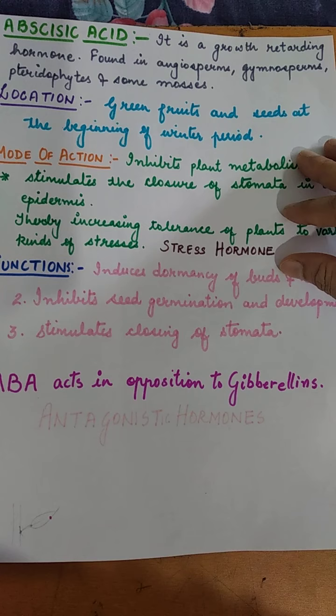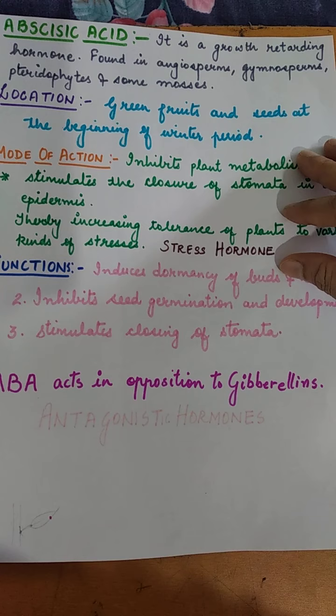Hello students, today in this phytohormone section series, we are going to deal with our last phytohormone, which is abscisic acid. As we know, phytohormones are categorized into two categories: plant growth promoters and plant growth inhibitors. So now in this video we are going to read about abscisic acid. Now abscisic acid, they got the term abscisic